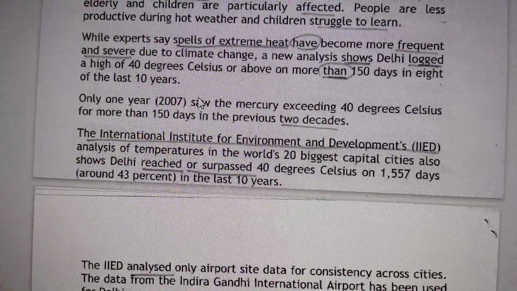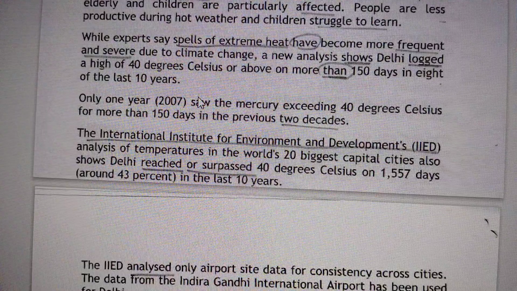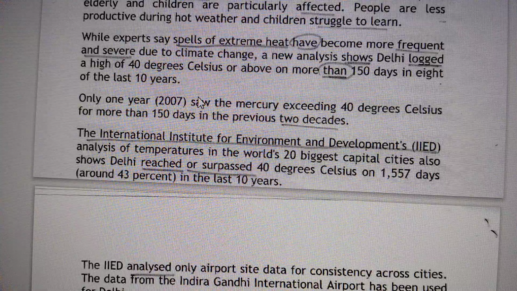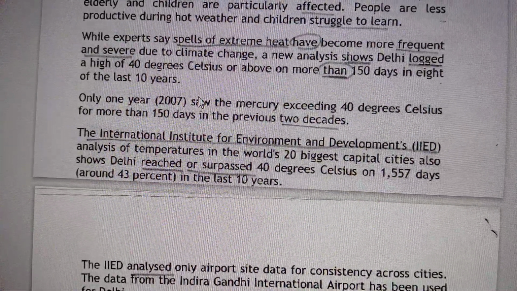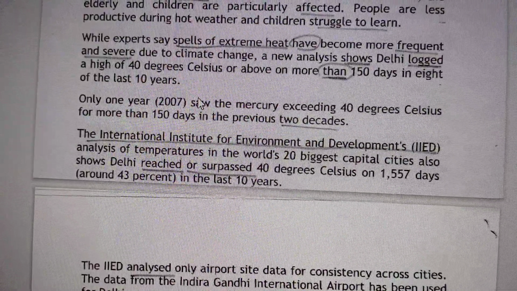See, while experts say spells of extreme heat means the effect of the extreme heat. Sometimes it is used as gripping heat, scorching heat, soaring heat. Again, it is gripping, and here it uses spells. So there are so many synonyms, adjectives used. We need to understand. Spells of extreme heat have become more frequent and severe due to climate change and